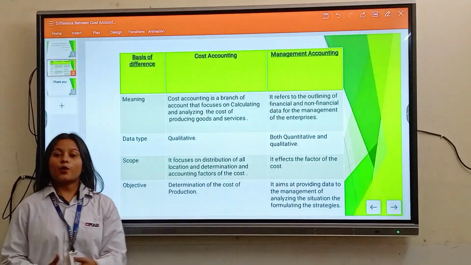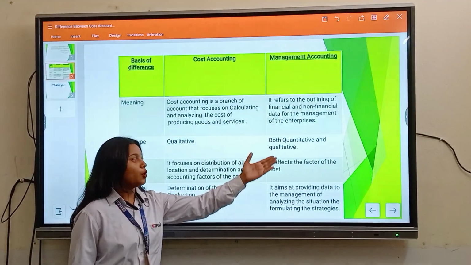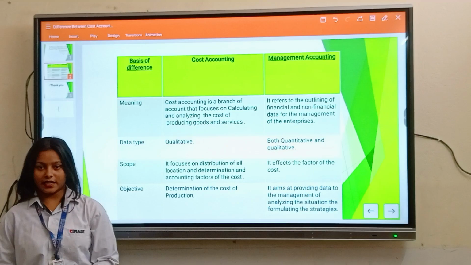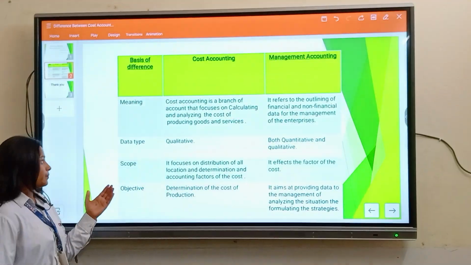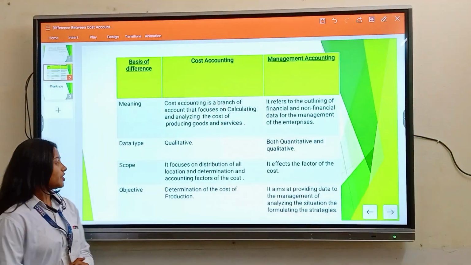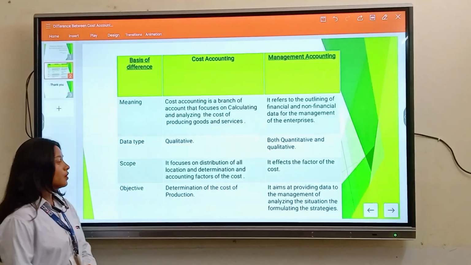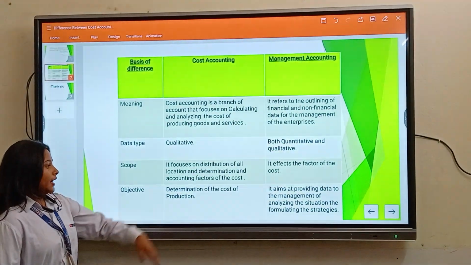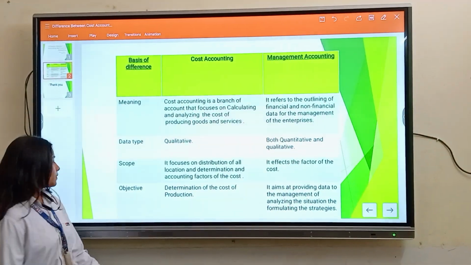Cost accounting is qualitative and management accounting is both qualitative and quantitative. Second point is its scope. Cost accounting focuses on distribution of all the locations and determination of accounting factors of the cost, and management accounting affects the factor of the cost.